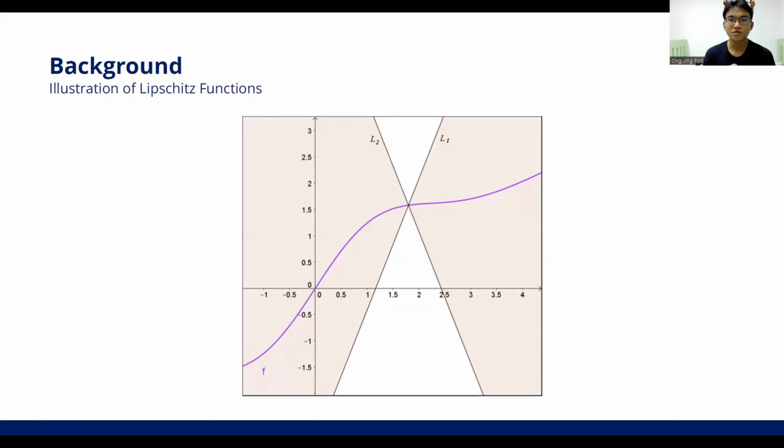This is a simple illustration of Lipschitz function. In the figure, we can see two straight lines with the same absolute gradient, that is, if L1 has a gradient A, L2 will have the gradient minus A. These two lines are placed so that the intersection is on a point of the function f. Then, we can see that the whole function is in the shaded area.